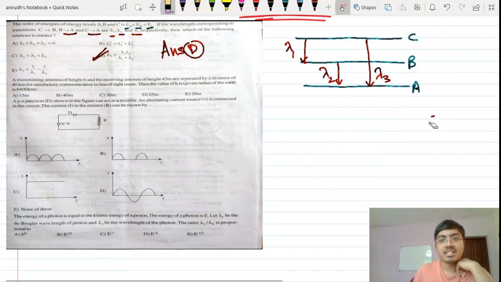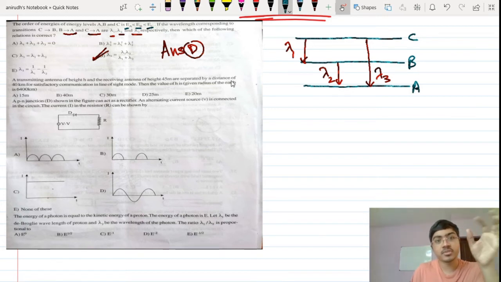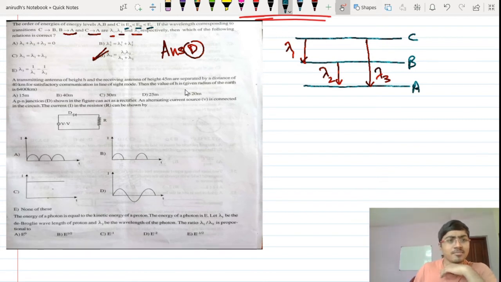Okay, so this question is actually not expected in the NEET exam. This used to be asked from the topic of communication systems. This was there for all the state level entrance exams, and since this was a practice paper for one of the state level entrance exams of this country, that is why this question is there. What I don't like about this kind of question is that many a time they give you a tremendous calculation, because the radius of the earth and so many things like that are involved, and we reach nowhere. And the options can sometimes be so close that we can't go for any kind of approximation. But this is more or less easier, it seems.